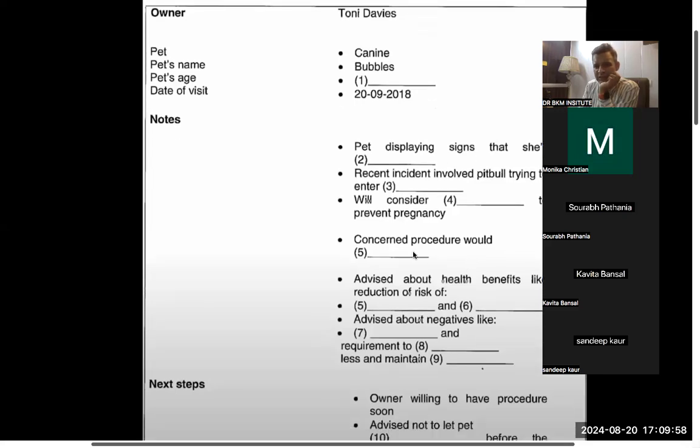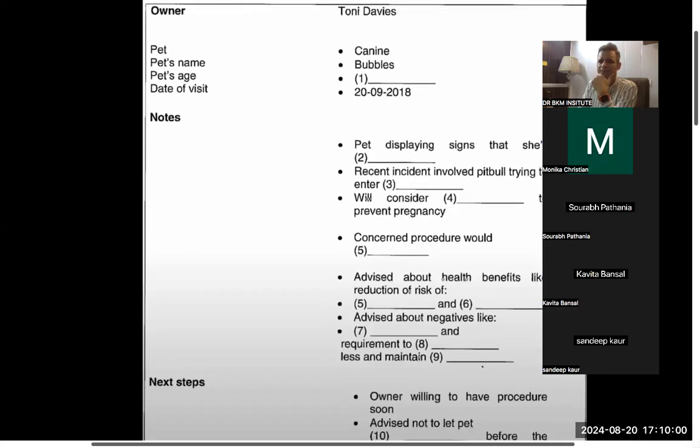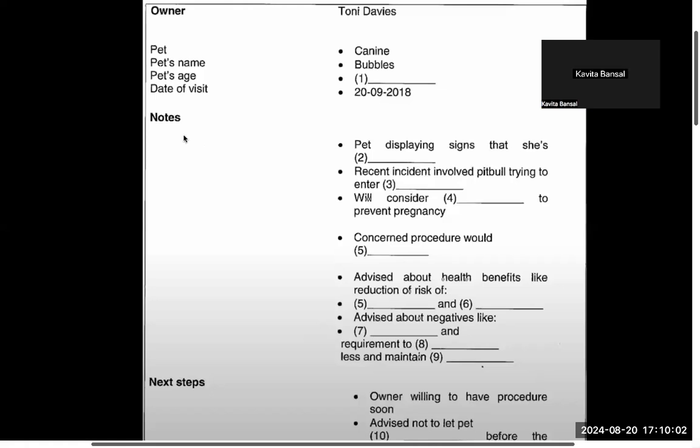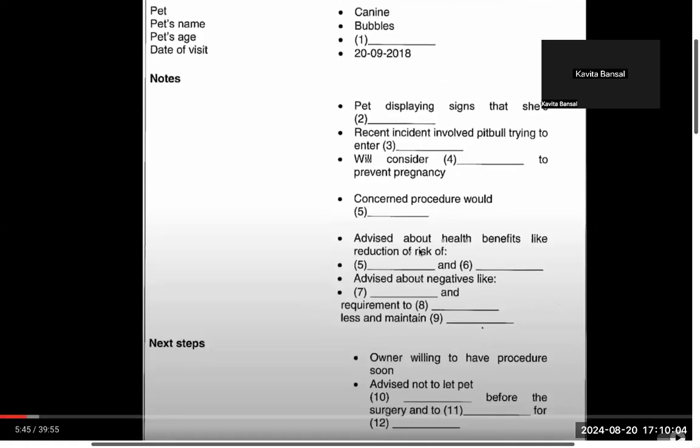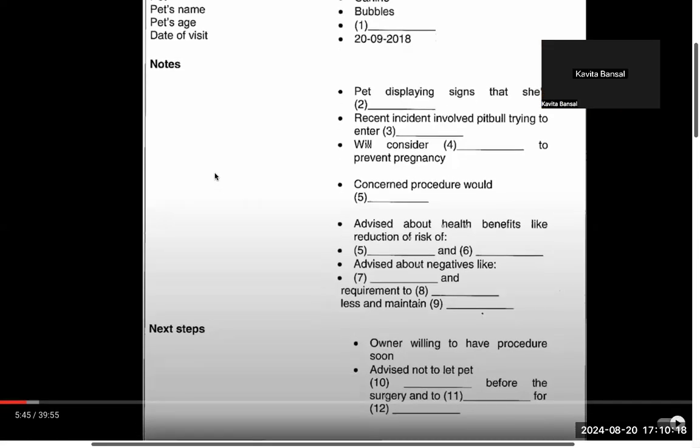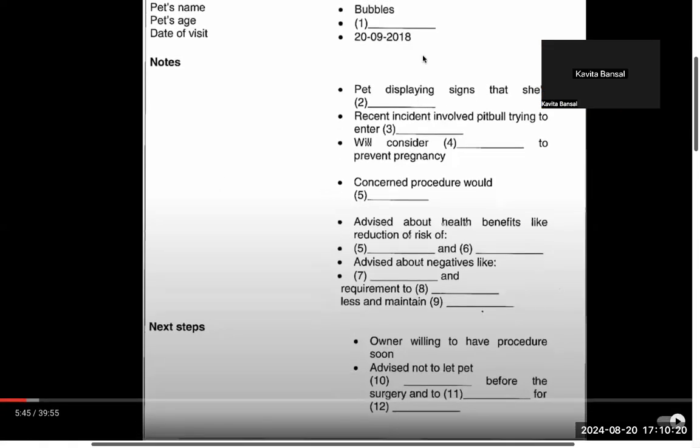Consent procedure would hurt her. Okay, that was fine. A reduction of risk of two things, which were the two words? Infection and cancer, breast cancer. So breast cancer and womb infection. Advised about a negative, what was the negative thing? Decreased metabolism or slowing of metabolism. Slowing of metabolism.